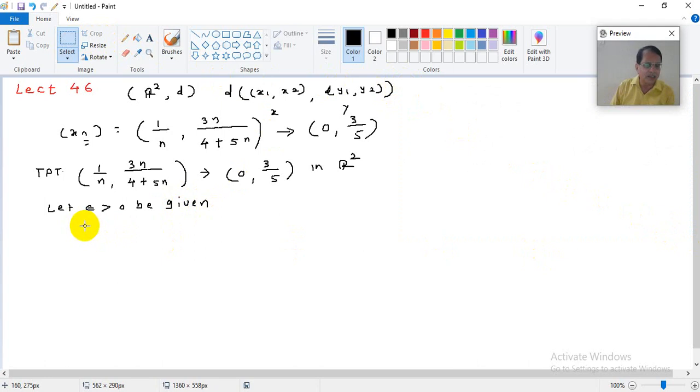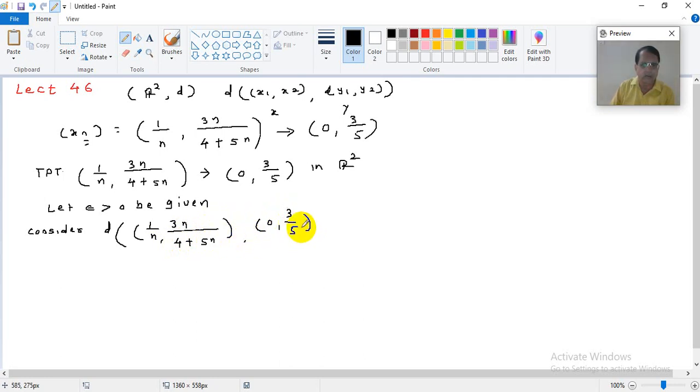And now consider the distance between the general term of the sequence, 1 by n, comma 3n upon 4 plus 5n, and the point 0, 3 by 5. I have to show that this is less than epsilon, for all n greater than or equal to k, such k exists.